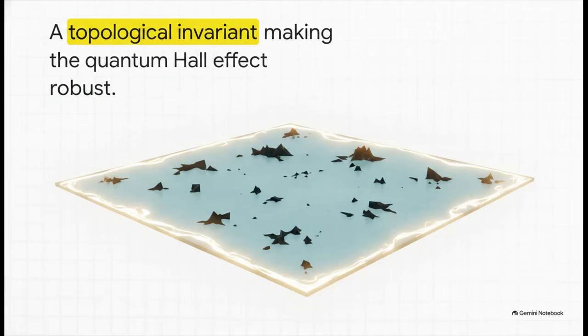Now, when we look at phenomena like the quantum Hall effect in two-dimensional systems, the conductance becomes quantized in exact units. This isn't just some random occurrence, it's deeply tied to a topological invariant known as the Chern number. Because these topological invariants are discrete integers, meaning they jump rigidly from 1 to 2 to 3, kind of like climbing stairs rather than walking up a smooth ramp, the resulting electronic states are virtually immune to many forms of physical disorder or imperfections in the material. It's quite literally a mathematically protected state of matter.